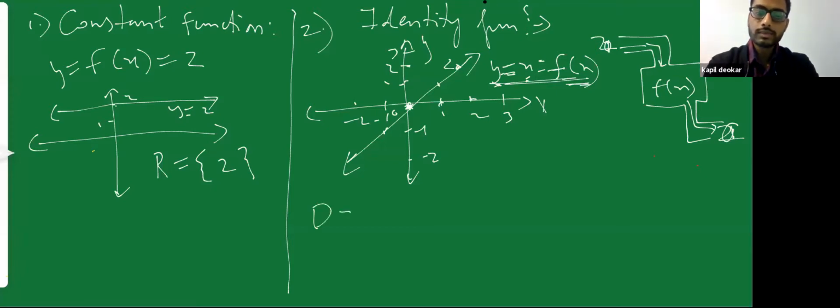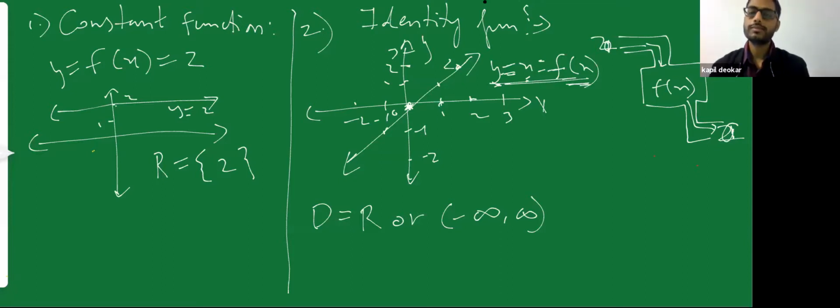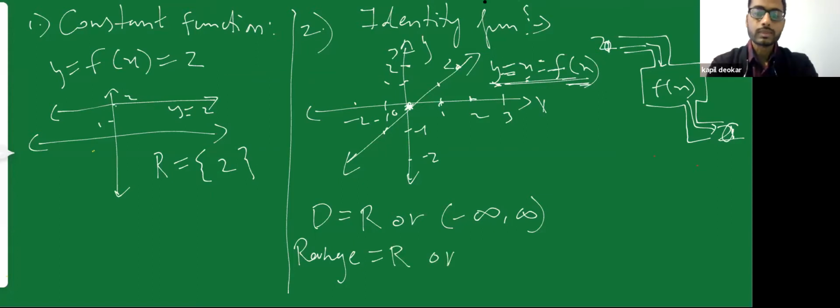What would be the domain and range of this one? What is the domain? Which values can I put inside? I can put 0, I can put in minus, I can put plus values also. So my domain is equal to all the real values, or I can say all the values between -infinity to +infinity. I have drawn round brackets because for infinity points, you don't know which point is exactly the infinity point. So round bracket means all the points between -infinity to infinity. And then you want the range as well. So range is what are the outputs that are possible. Obviously you can get any answer. So range is going to be any real number, or I can say all the values between -infinity to +infinity.